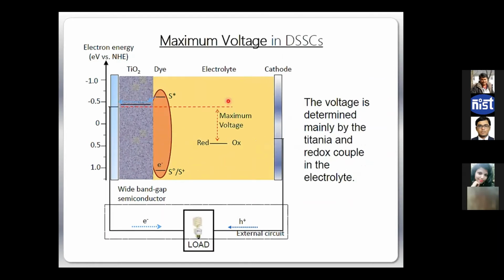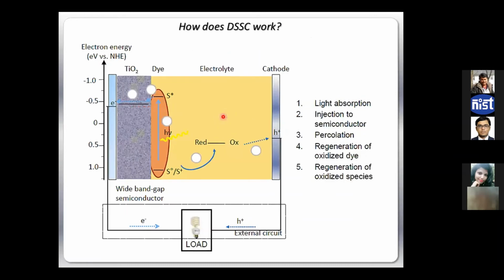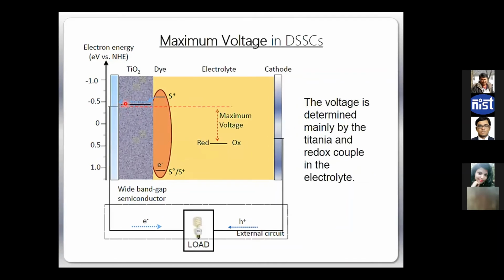So here, the maximum voltage that we can generate is basically the difference between the redox potential and the TiO2 band gap, the electron affinity, right? Because the electron and hole transition, if you pay attention, takes place between these two, the redox potential versus the TiO2 electron state, right? So that controls the maximum voltage also, which is the VOC, right?